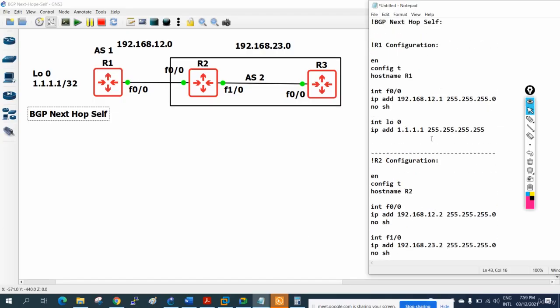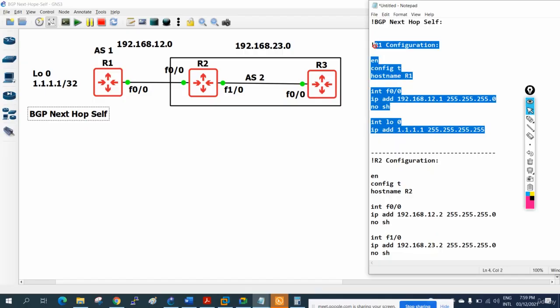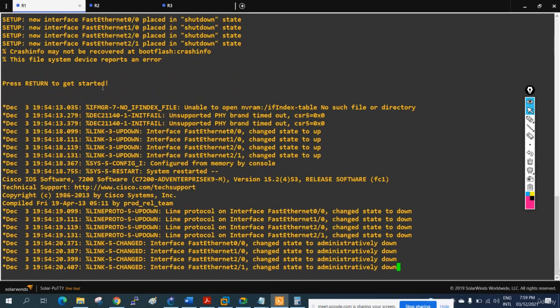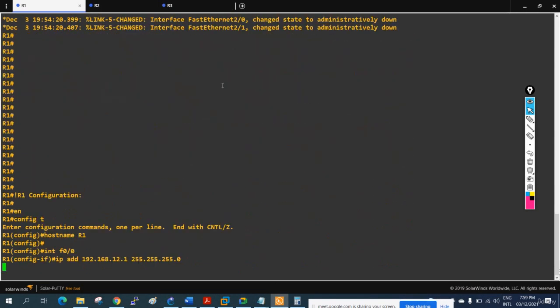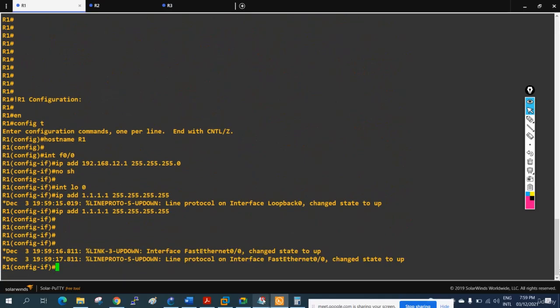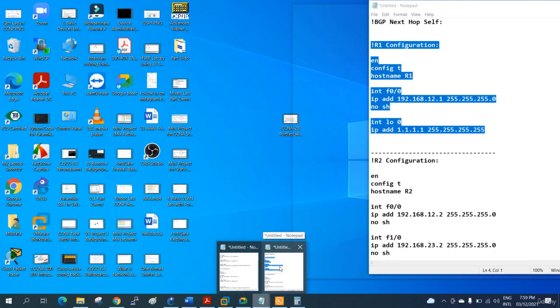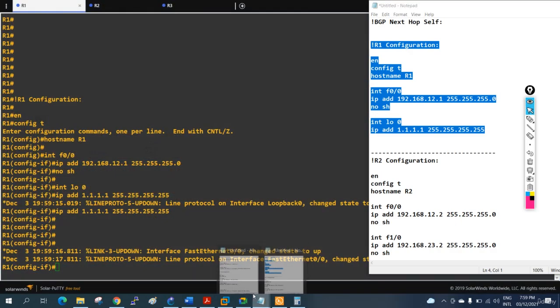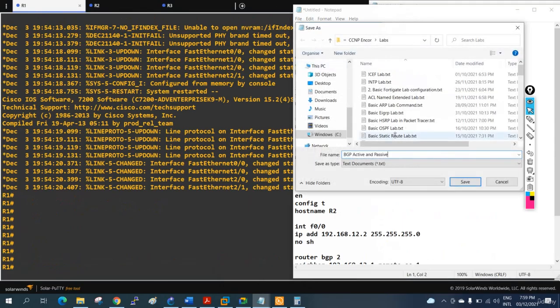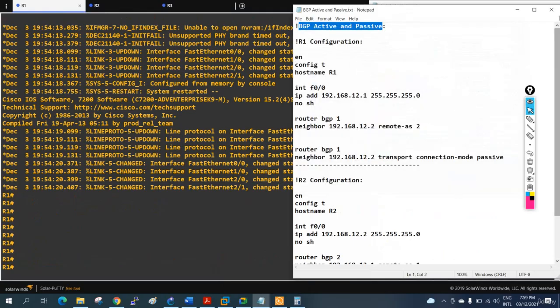Now I can copy paste these IP addresses in the routers, then we will do the BGP configuration. So I copy here and go into R1. I am inside R1. I will just assign the IP addresses in R1. Everything is good. Now, we have one more notepad. Let me check what this one is. Let me save this as BGP active passive, and I can close this one.